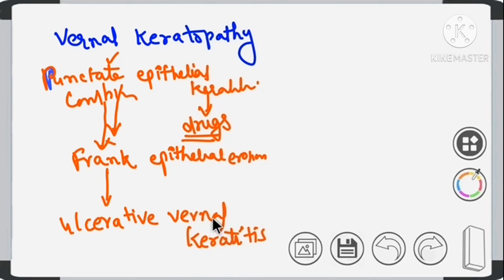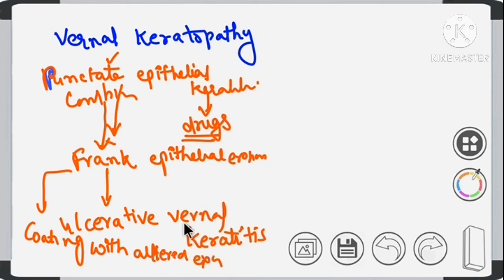Sometimes these epithelial erosions will have a coating of altered exudates, or simply exudates.